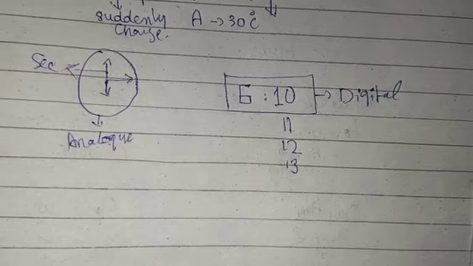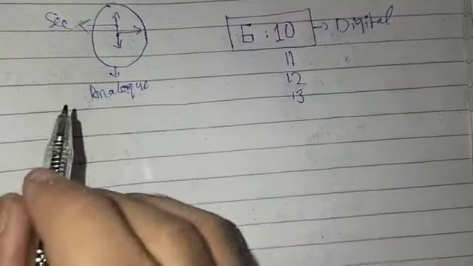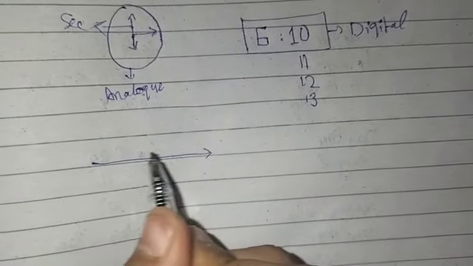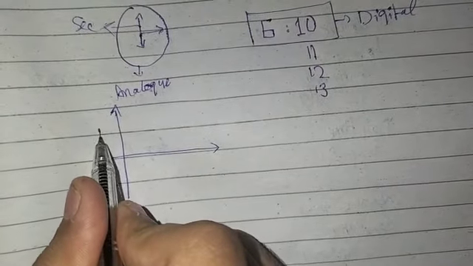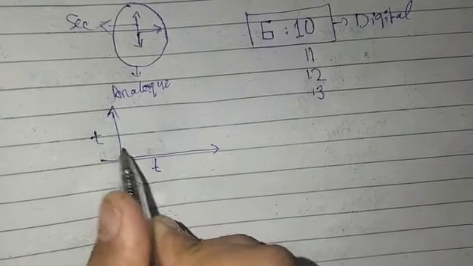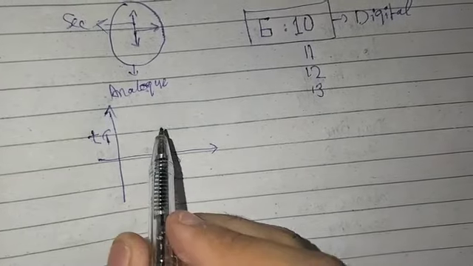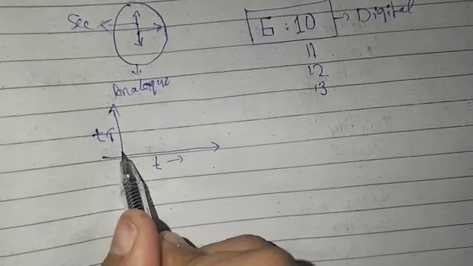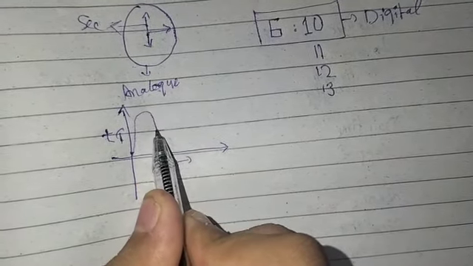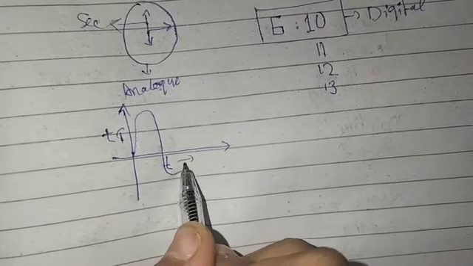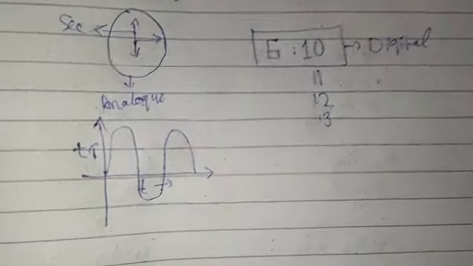Now we will see the graph of digital and analog. For example, I'm making a graph. Here is temperature and here is time. The temperature starts from 0, increases, then decreases, again increases, and again decreases. That is what we can call an analog graph.